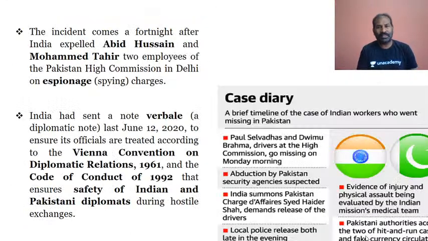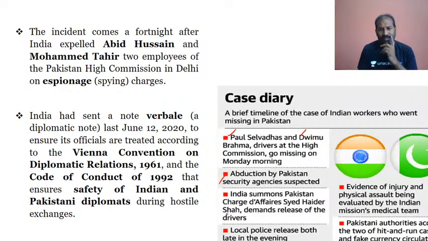If you look at this case diary between India and Pakistan, two Indian nationals were the employees of the Indian High Commission at Islamabad, Paul Selvadas and Vimu Brahma. They were drivers, and they were abducted by suspected Pakistani security agents.